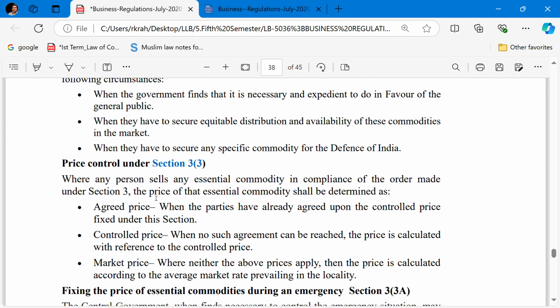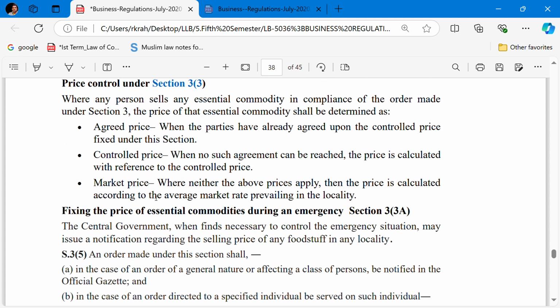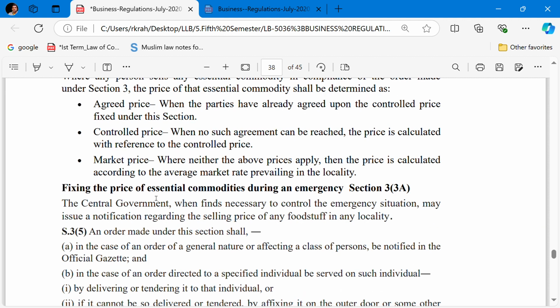When any person sells any essential commodity in compliance of the order made under section 3, the price of that essential commodity shall be determined as agreed price, controlled price, market price. Fixing of the price of the essential commodities during the emergency under section 3, subsection 3A. The central government, when it finds necessary to control the emergency situation, may issue a notification regarding the selling price of any foodstuff in any locality.